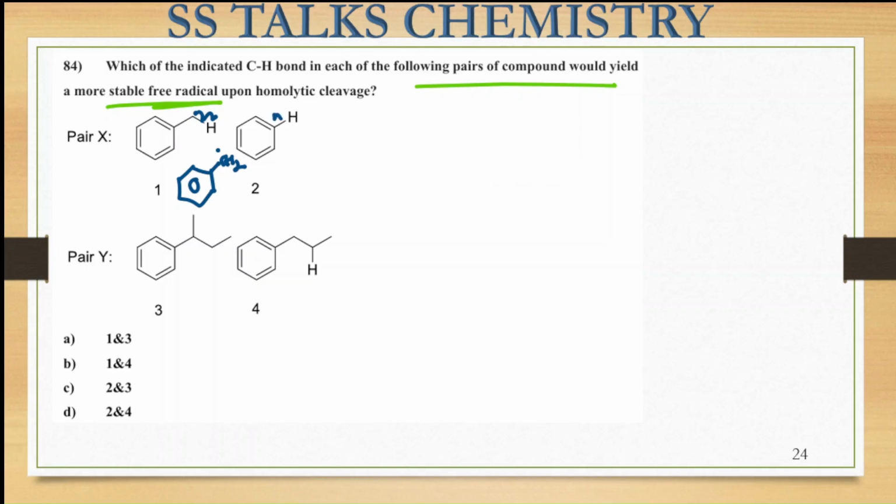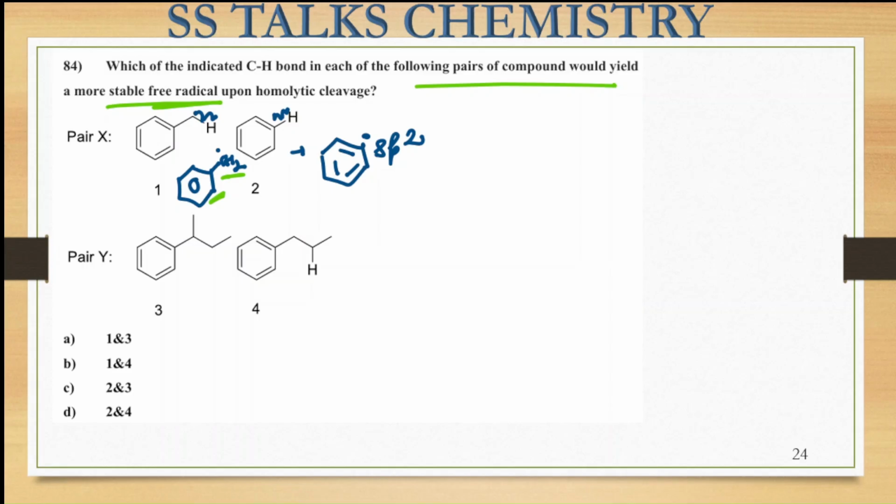Whereas if this homolytic fission takes place on the benzene ring, this radical will be formed, right? So this is on the sp2 center where you are observing the radical formation, and a radical formed on an sp2 hybridized species is not stable in nature. Whereas in the first case, the radical that is being formed will be stabilized because of the conjugation of the benzene ring. So among 1 and 2, our 1 is going to give the more stable free radical.